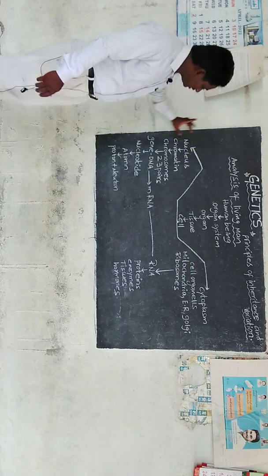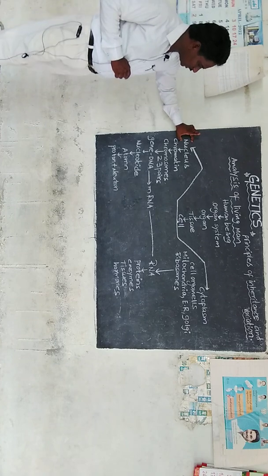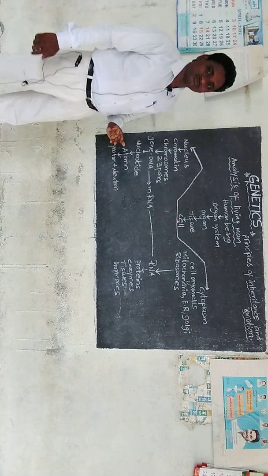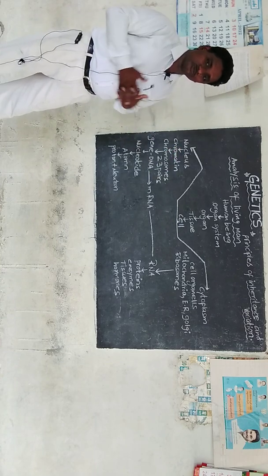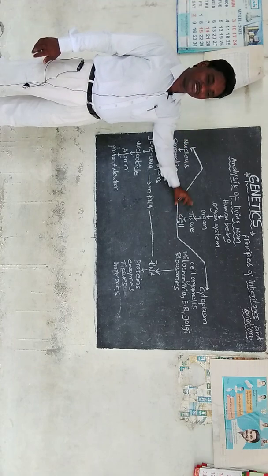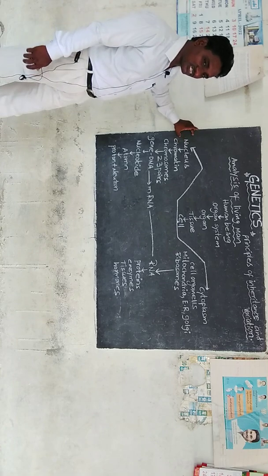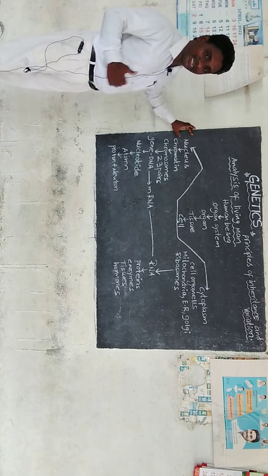We know the nucleus is the master of the cell. It is controlling all the cellular activities: what to do, when to do, how to do, and it is giving commands to the cell. That's why it is called the nucleus, the master. Everything is under the control of this nucleus. And we have studied this in grade 9.